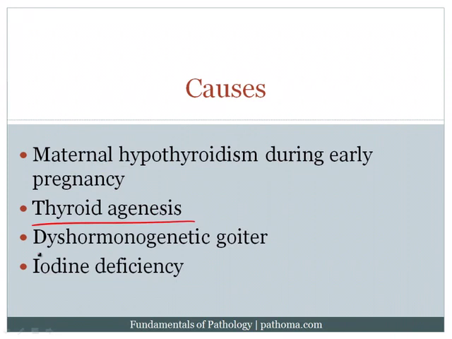Thyroid agenesis, if the infant does not form a thyroid gland, that could result in hypothyroidism during infancy. Dyshormonogenetic goiter, this is when patients have deficiency in the ability to produce thyroid hormone. High yield for board exams, the most common enzyme that's deficient is going to be thyroid peroxidase. And remember that peroxidase is important for oxidation, organification, and coupling. And so, of course, you wouldn't be able to produce thyroid hormone, which would then again result in cretinism in the neonate. And finally, iodine deficiency. If the infant doesn't have access to iodine, that could also result in cretinism.